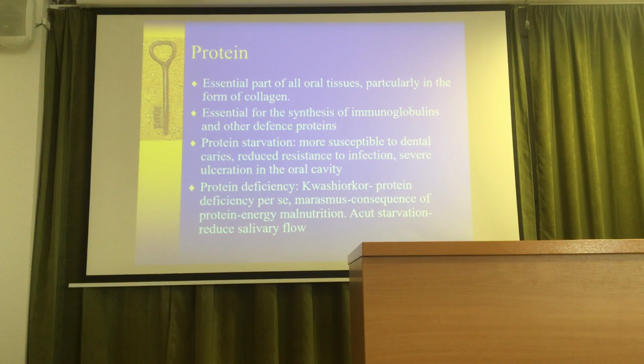Also, it has a buffer capacity, as you learned about. So when we eat some acidic foodstuff and demineralization happens on the tooth surface, the saliva tries to remineralize it because it's also a solution of different kinds of minerals, for example calcium and phosphate.